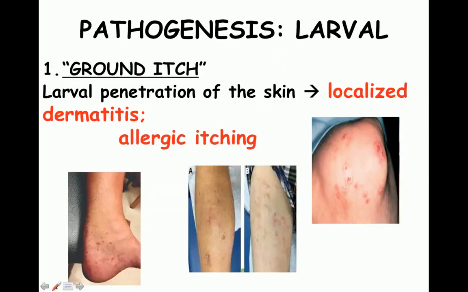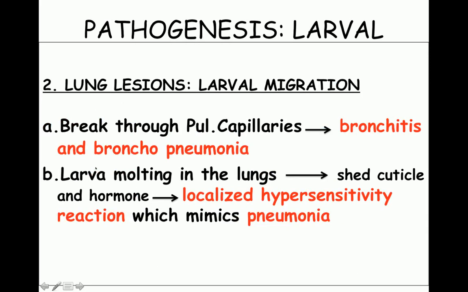This slide is showing you ground itch. At the site where the larva penetrates the skin, there is localized dermatitis and intense itching. So there is allergic itching at the sites, and you can see the patient has been scratching, and you can see the lesions which are produced over here. This is known as ground itch. From the ground, the larva enters the skin, and wherever it enters, it produces a localized allergic reaction. Lung lesions are also very important.